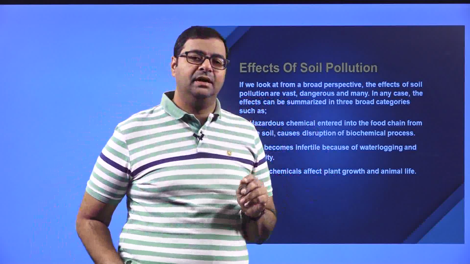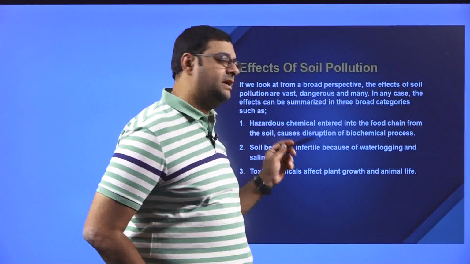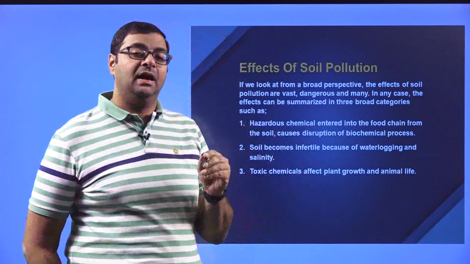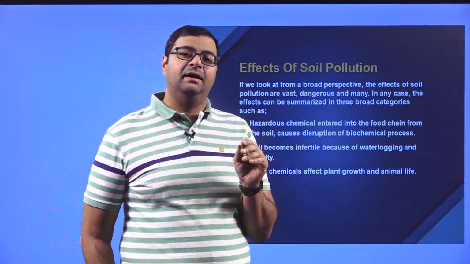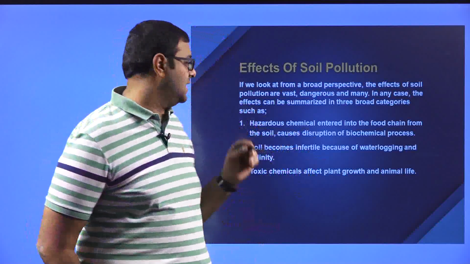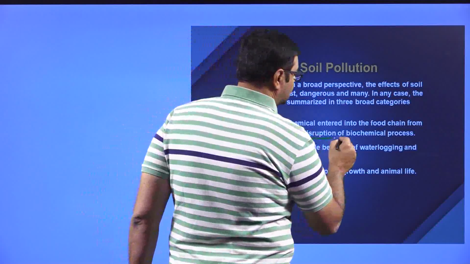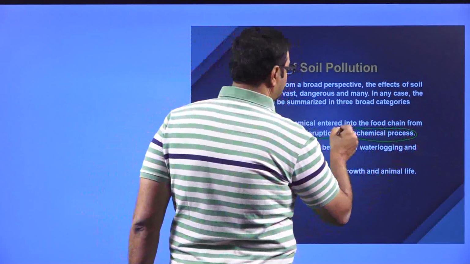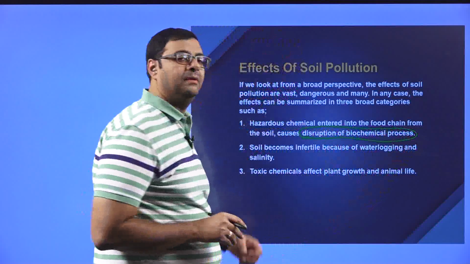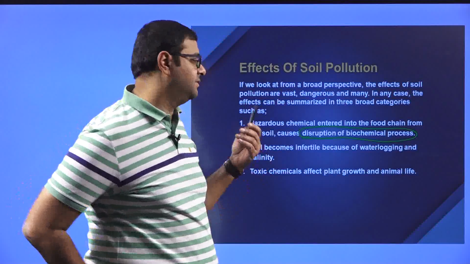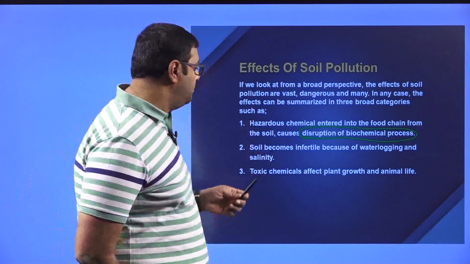the hazardous chemical has entered into the deer's body, and this deer is being eaten by a lion, and that lion is getting the chemical substances. Because of that chemical toxin, there is a disruption in the biochemical process, which is very, very dangerous. It is life threatening.